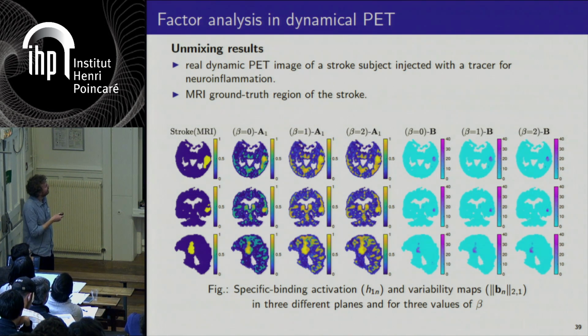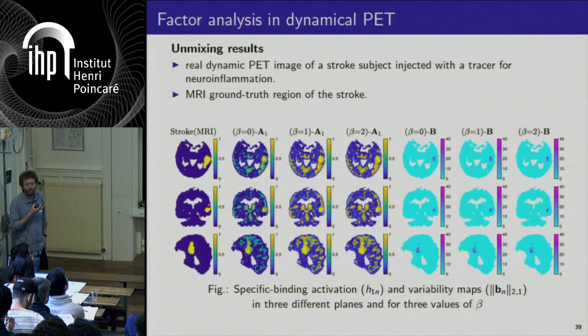On these figures, you have the activation map of the specific binding component obtained with 3 values of beta. So this beta divergence, 0, Itakura-Saito, 1, KL divergence, 2, quadratic cost.